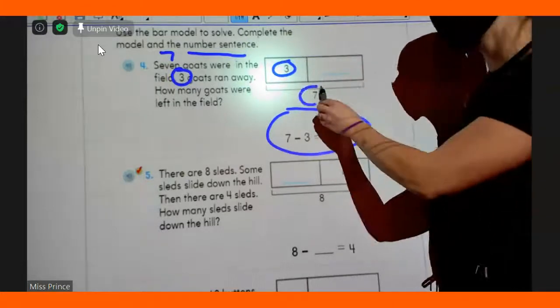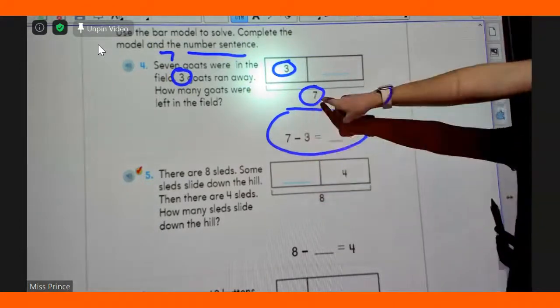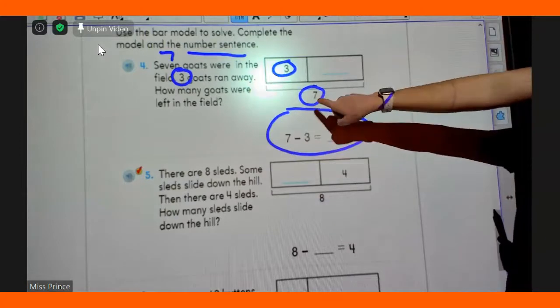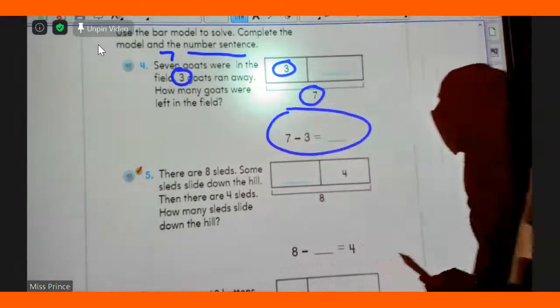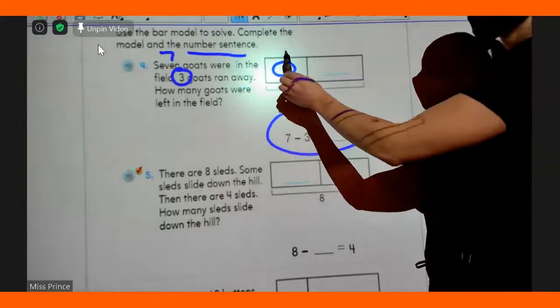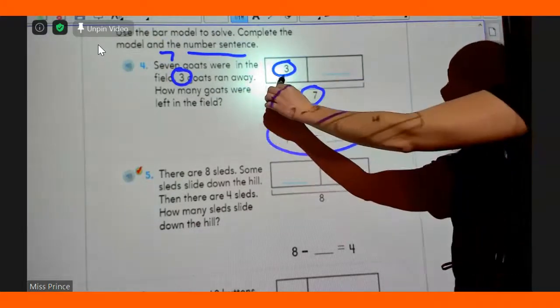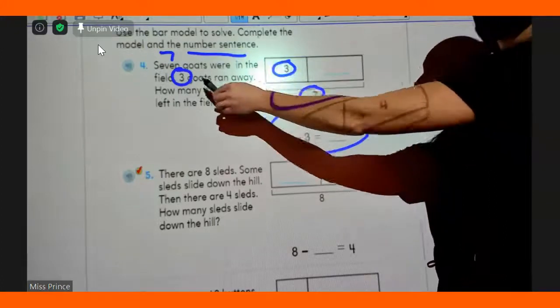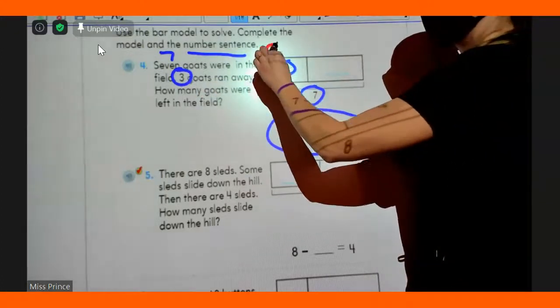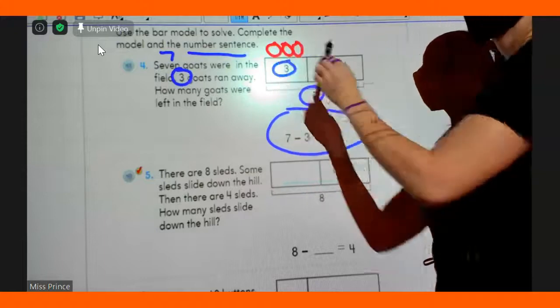How many circles do we need altogether? 7. So, I need to draw this many circles above the number. How many? 3, because we know how many ran away. 1, 2, 3.